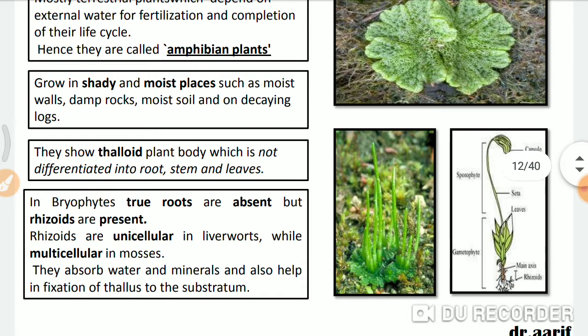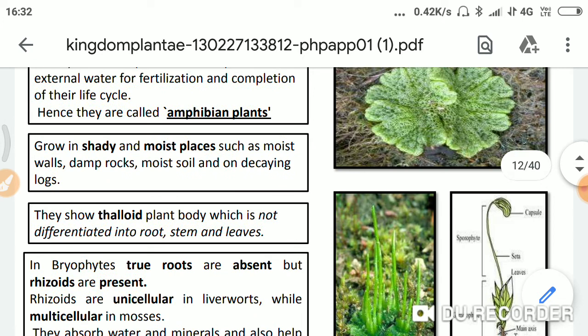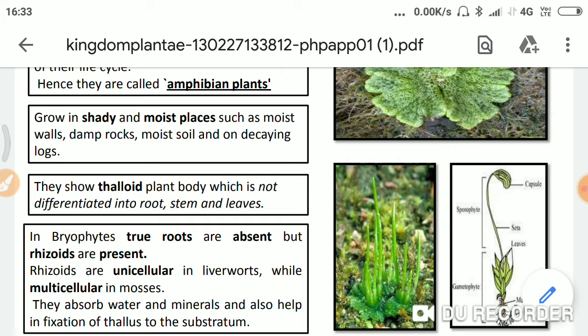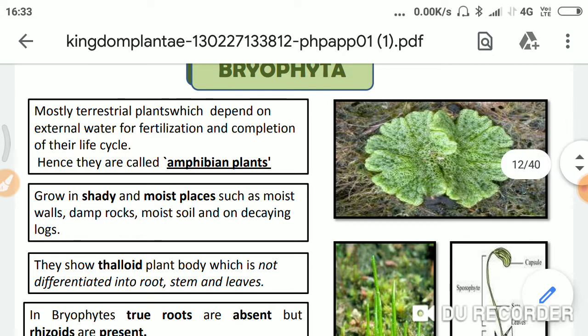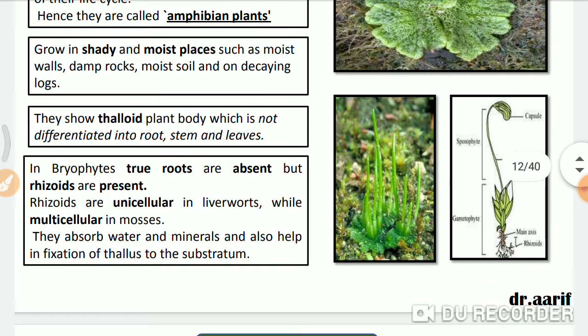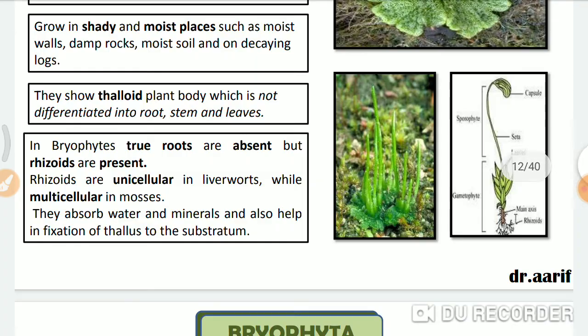And if you see the structure of the plant, you will see the rhizoids are there, the leaf structures are there, and here you see the capsule. Once the capsule is matured, it breaks open and releases the spores. The spores will land on soil and a new organism will arise. These are nothing but bryophytes. There are some names for this. They are Riccia, Marchantia, and Funaria. Remember their names.